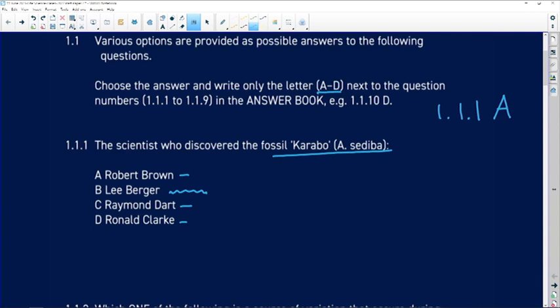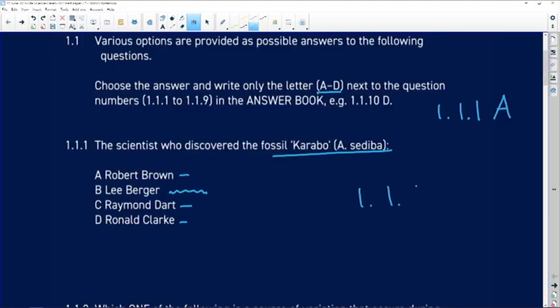In fact, it was Lee Berger's son who was the first one to discover the fossil, and called his father's attention to it. So our answer for 1.1.1 is going to be Lee Berger, B.